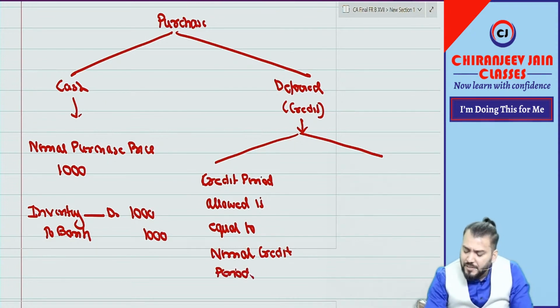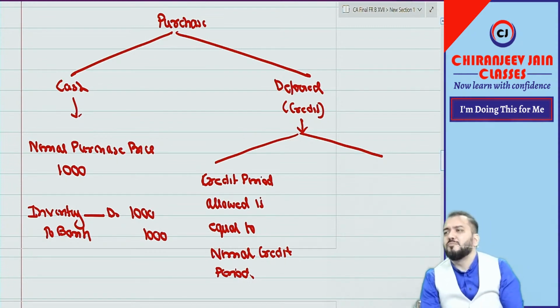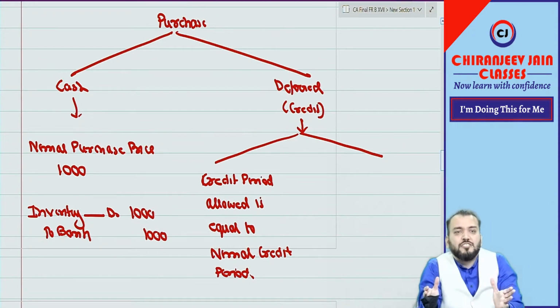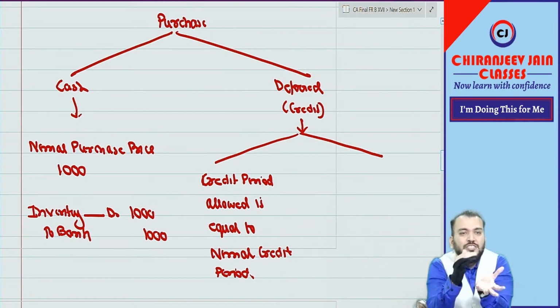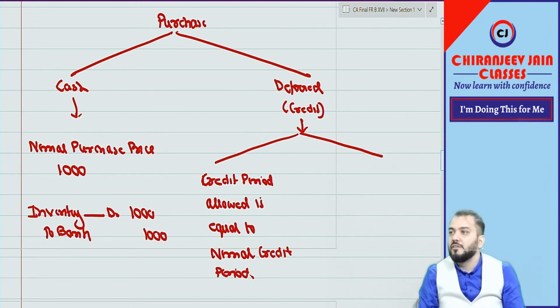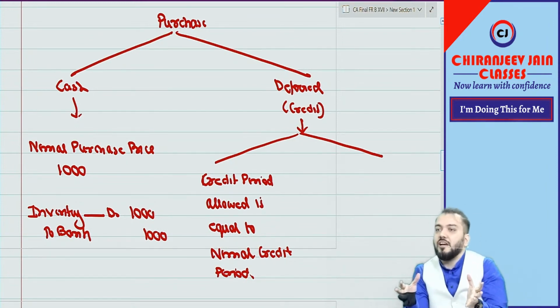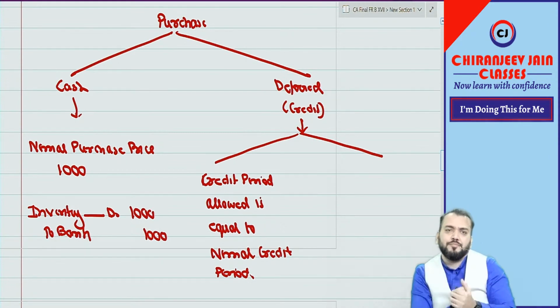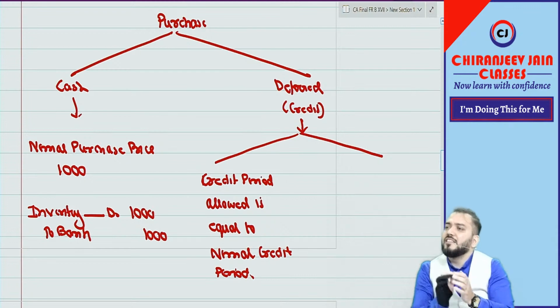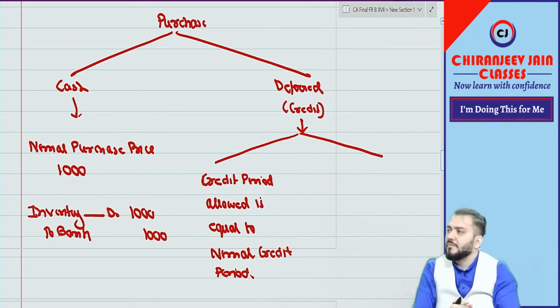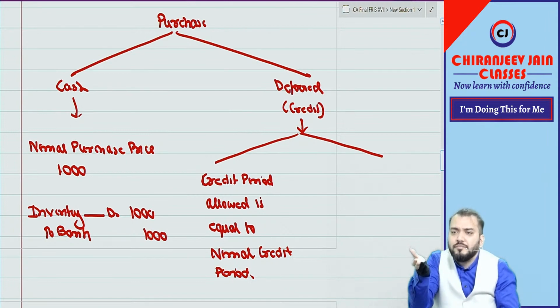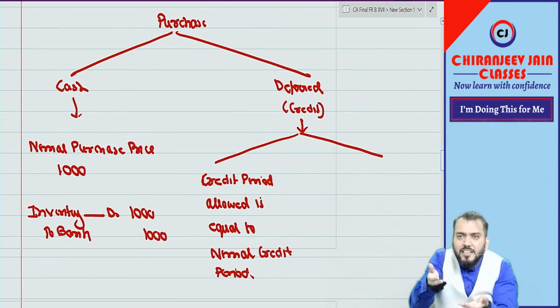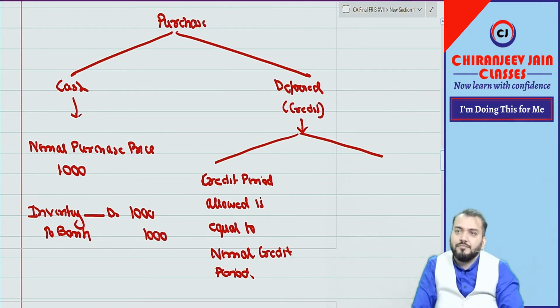Normal credit period. Can I say in every business there is some normal credit period? When I say business, business is a group of entities doing similar types of business, an industry. So basically in an industry, credit period is already defined, and that becomes the normal credit period. And can I say we give credit to increase our turnover, to increase our sales?